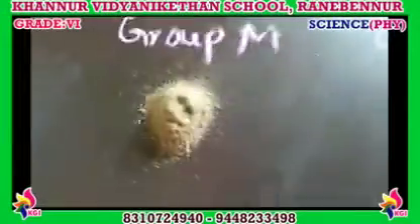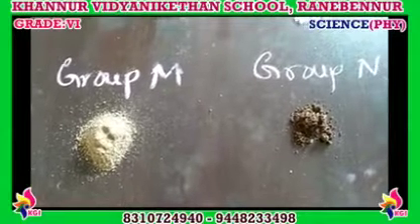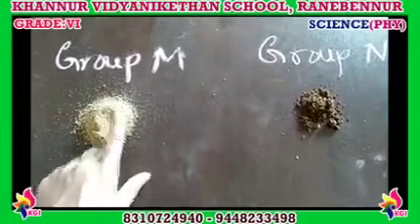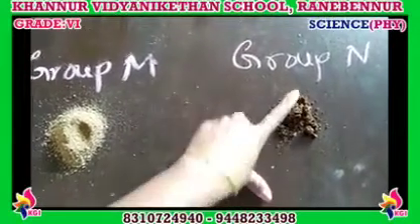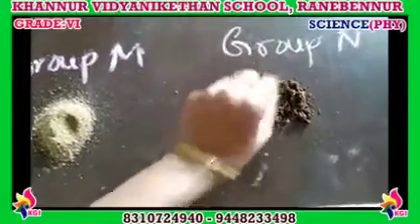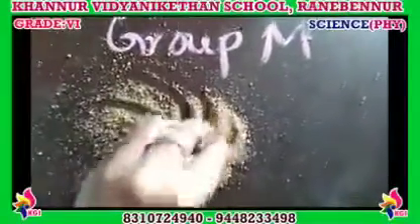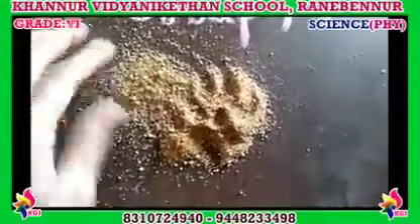Observe here Group N and Group M. In Group M, sand is there. In Group N, soil is there, it's mud or soil. Observe in Group M, all the particles are sand only.